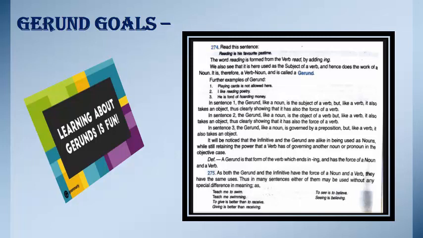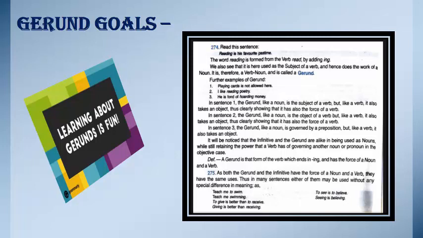Well, let's go through this sentence. Reading is his favorite pastime. Here the word reading is formed from the verb read by adding ing to it. We can also see that it is here used as the subject of a verb, and hence it is the verb of a noun. It is therefore a verb noun and is called a gerund.